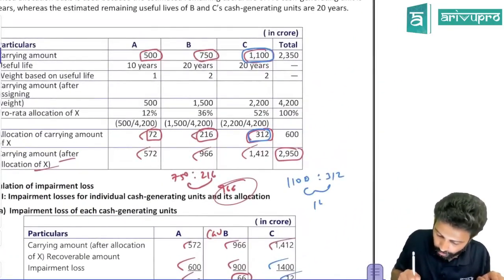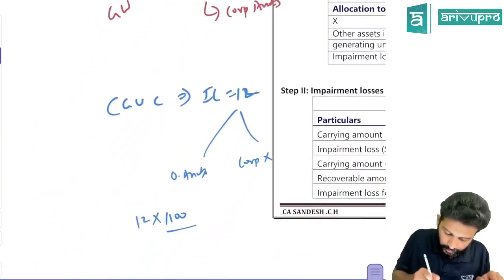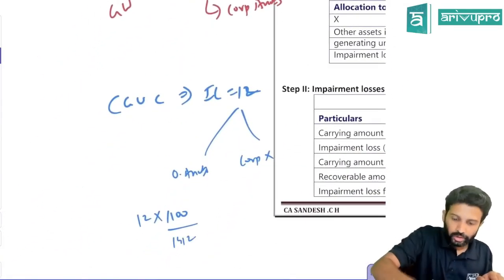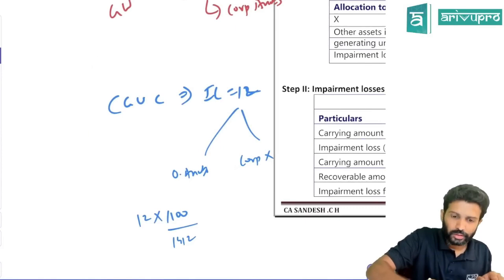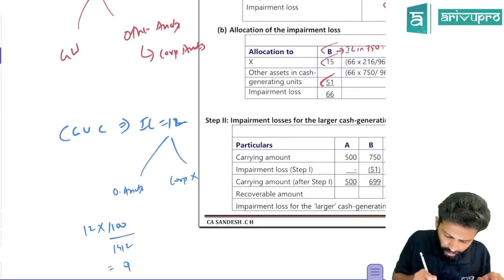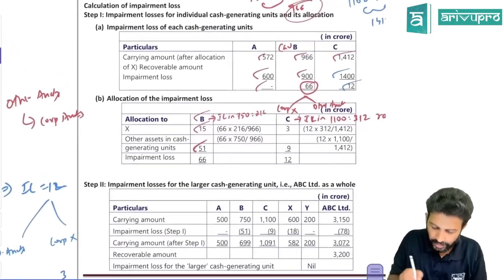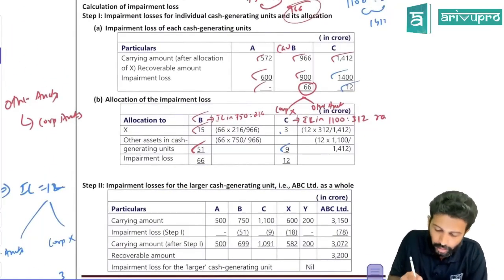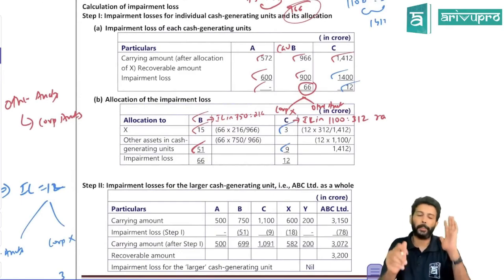If you add these two, how much are you going to get? 1412. So 1100 divided by 1412. So 12 into 1100 divided by 1412 gives us 9.36. Maybe I'll keep it as 9. So the corporate asset will get 3. So to the other asset we give 9, and to the corporate asset we give 3. Okay, this is the first approach.